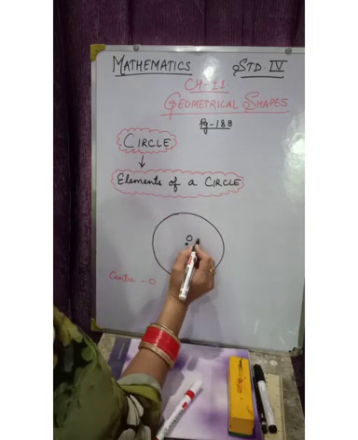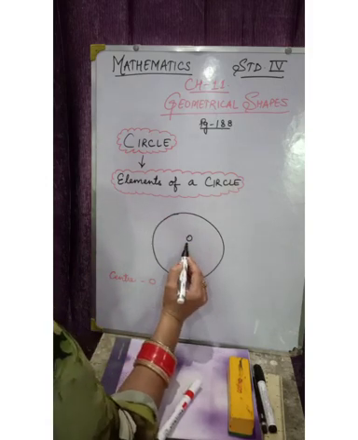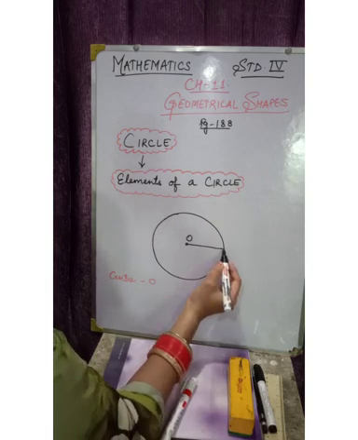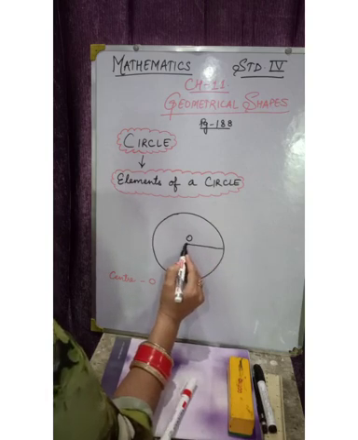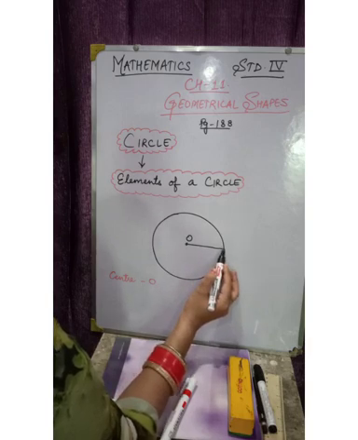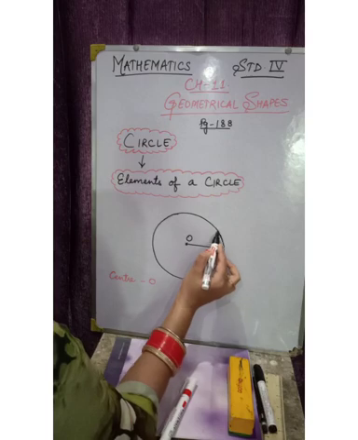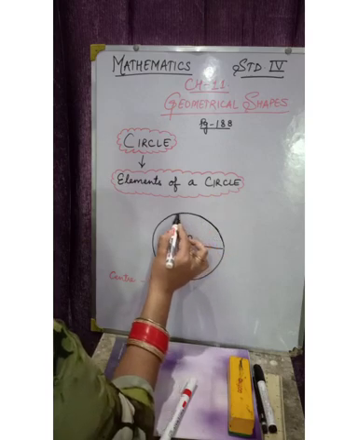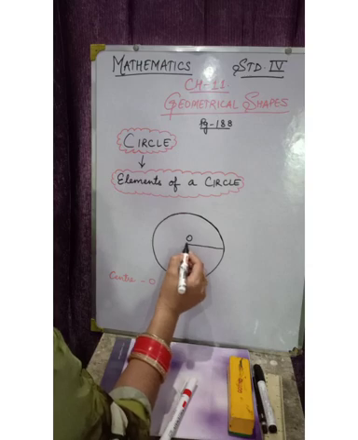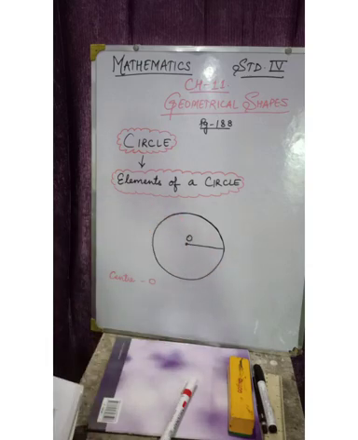Next, line segment joining the center of the circle to any point on the circle. Say, line segment joining from the center to any point on the circle, from the center to the boundary of the circle. This is the boundary of the circle, this complete boundary. So the line segment from the center to the boundary of the circle is known as radius.